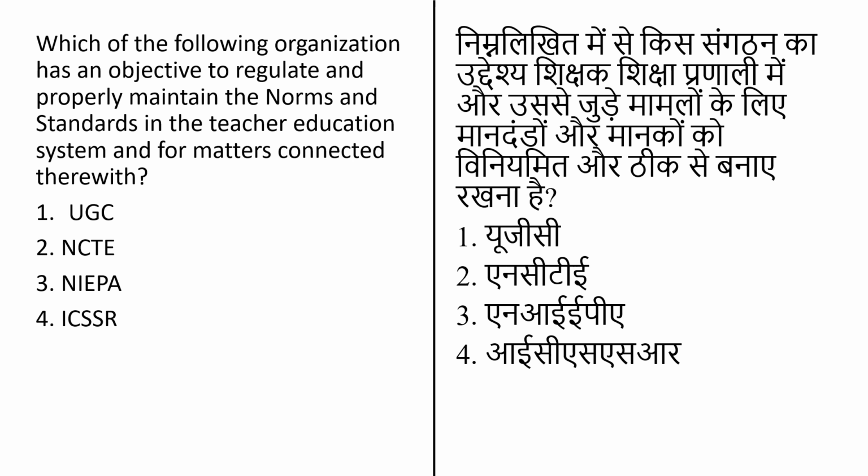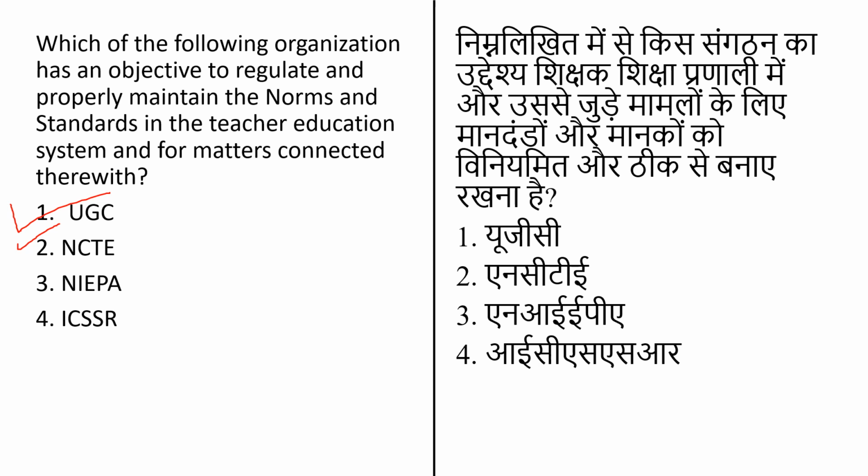For this, the options given are: UGC, the University Grants Commission of India, a statutory body set up by the Department of Higher Education, Ministry of Education, Government of India, in accordance with the UGC Act 1956. The second option is NCTE, the National Council for Teacher Education, a statutory body of the Indian government set up under